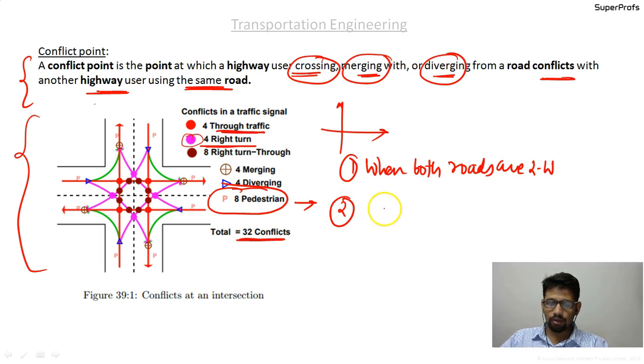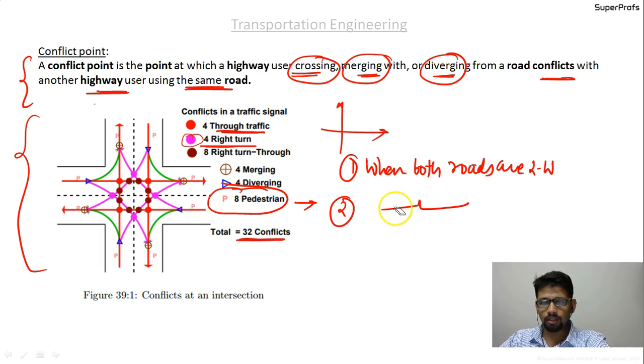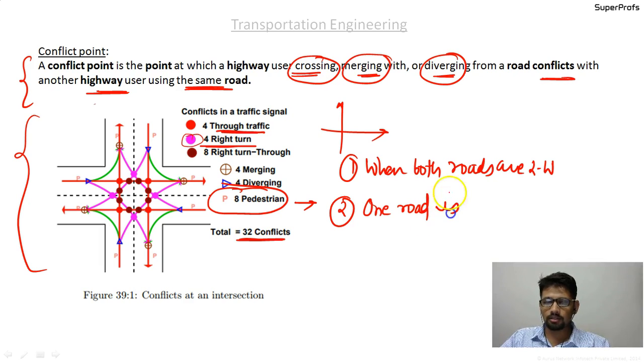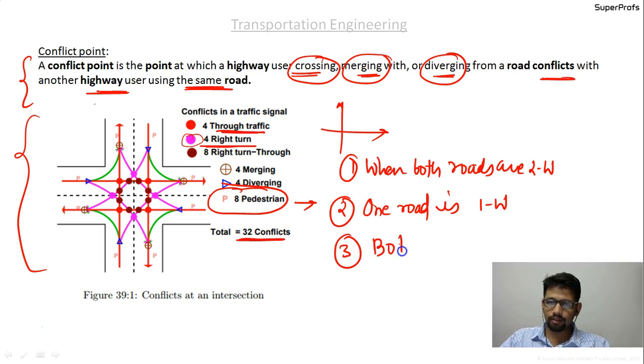Secondly, one road is one way. And the third case you should try out is that both the roads are one way.